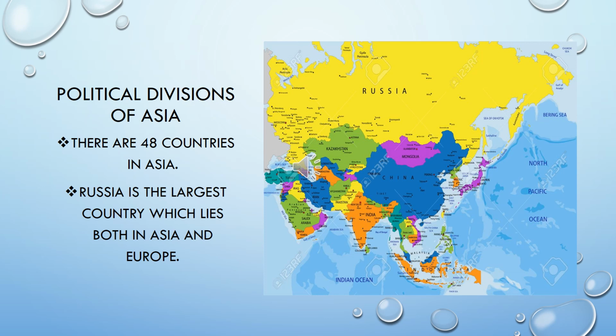Political divisions of Asia. There are 48 countries in Asia. Russia is the largest country, which lies both in Asia and Europe. The countries which lie in two continents, we call them transcontinental or intercontinental countries.